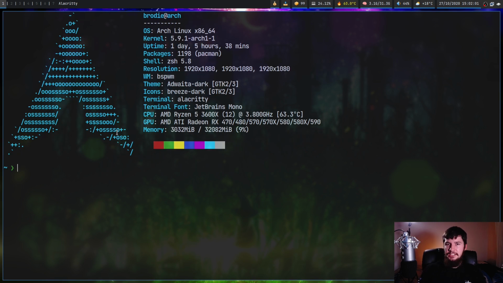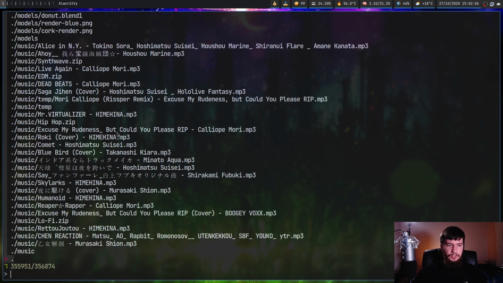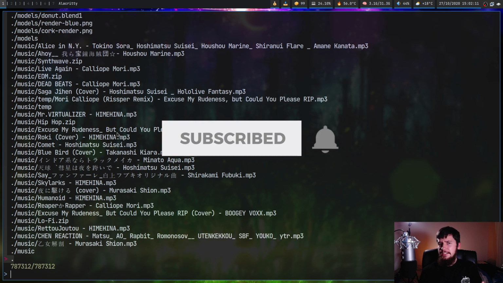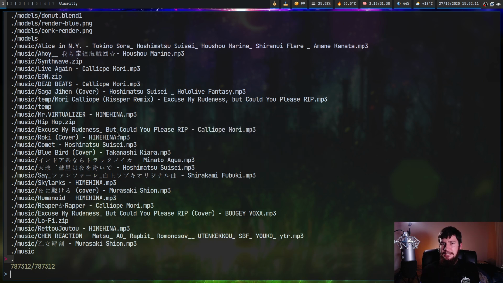So if you want to run this, the command for it isn't skim, it's just sk. I don't know why it's like that, but that's what the developers decided to go with. So as you can see, the interface looks basically the same as FZF. If you're just looking at both the applications side by side, you would not be able to tell a difference.